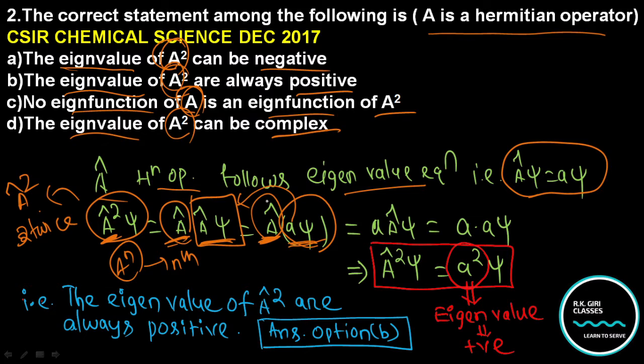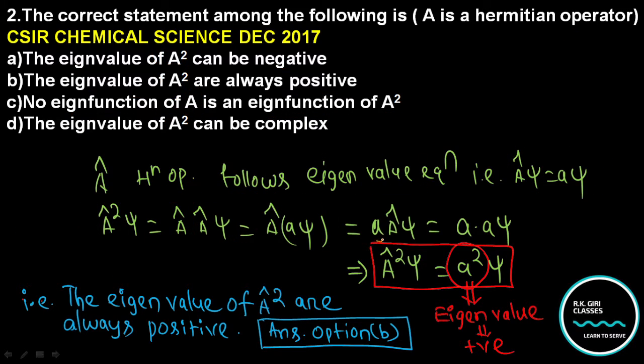Now put this constant value outside: A psi gives a psi, so you get a into a psi. So A square psi is equal to a square psi. Capital A square psi gives small a square psi, and you know that this is the eigenfunction, and this a square is your eigenvalue.